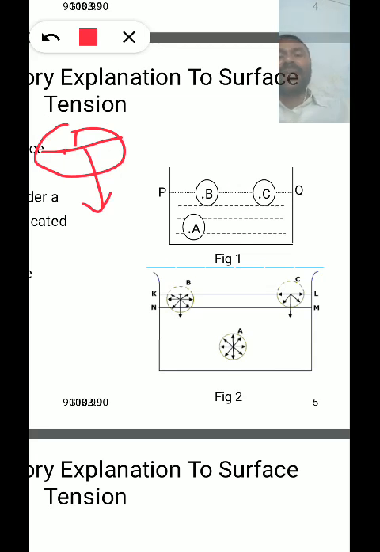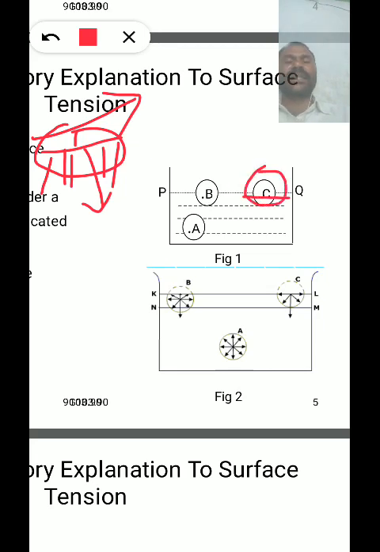So the net resultant force is in the downward direction, as there is no force of attraction in the outside direction. The net resultant force on molecule B is downward. And for molecule C, half of the sphere of influence is outside the liquid and half is inside the liquid.